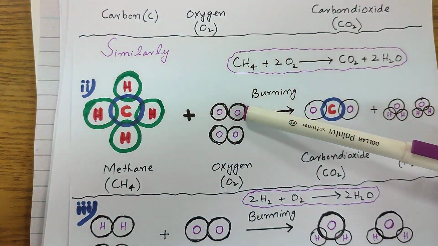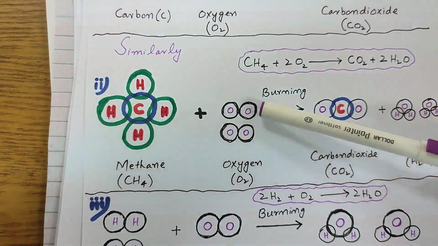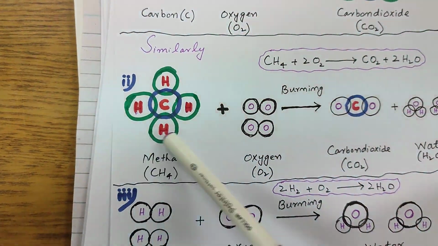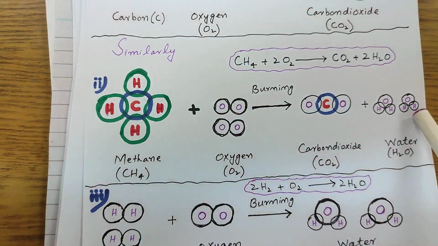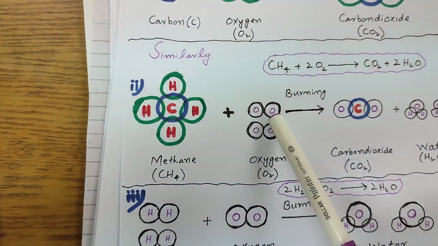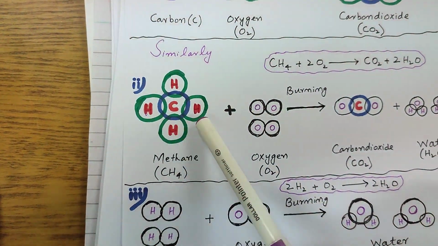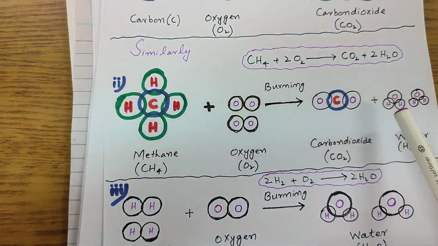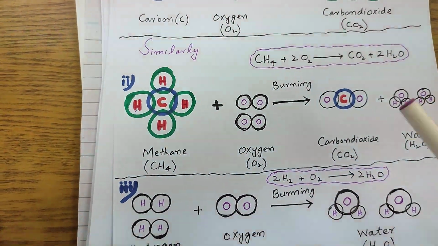Similarly, here the 2 oxygen atoms, O2, were allowed to react. So what are these called? Reactants, and these are called products. Reactants are the substances which disappear or which react together, and products are the substances which are being produced.